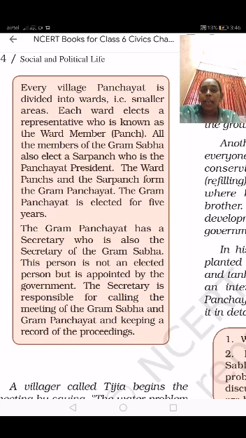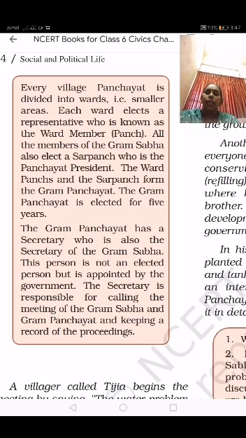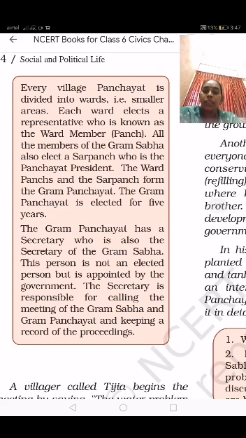So after electing the panchayat president, he is going to form the Grama Panchayat. The Grama Panchayat is elected for 5 years. After the elections, the panchayat is going to be run under only one person for 5 years.